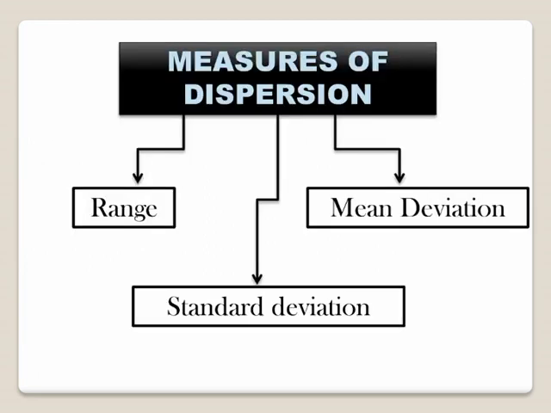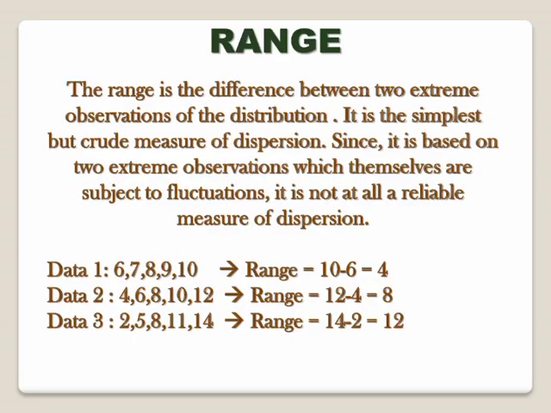Here are a few measures of dispersion, namely range, mean deviation, and standard deviation. Range, as the name suggests, is simply the difference between the 2 extreme observations of a variable of the distribution. It is the simplest and most crude measure of dispersion, since it takes into account the 2 extreme observations which themselves are subject to fluctuations. It is not at all a reliable measure of dispersion.